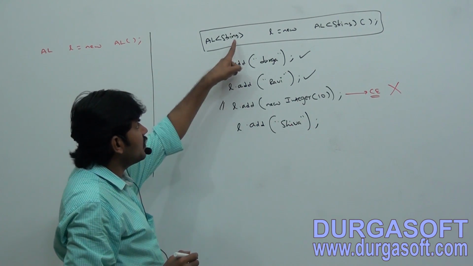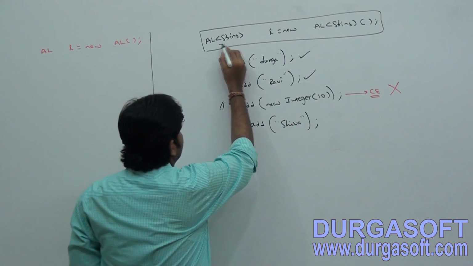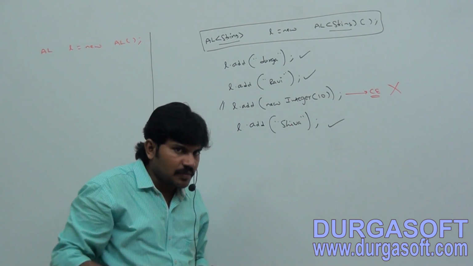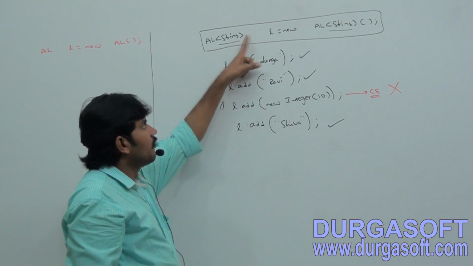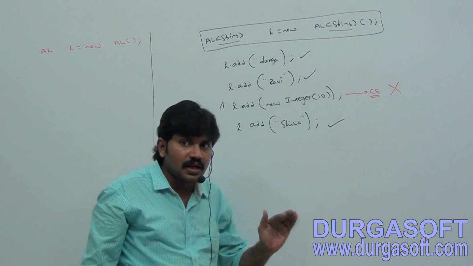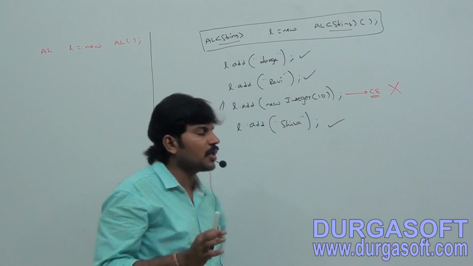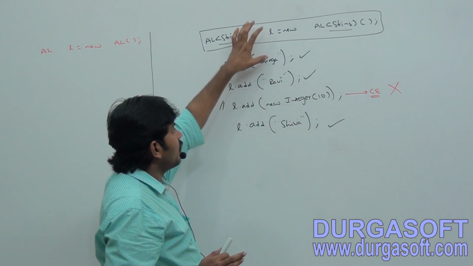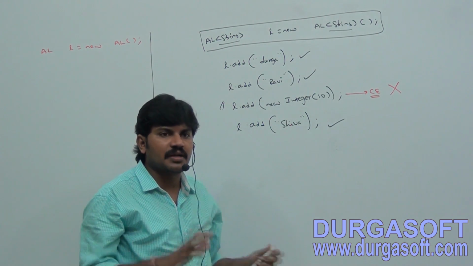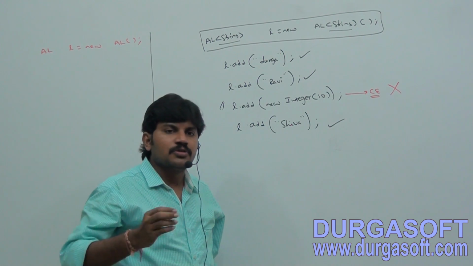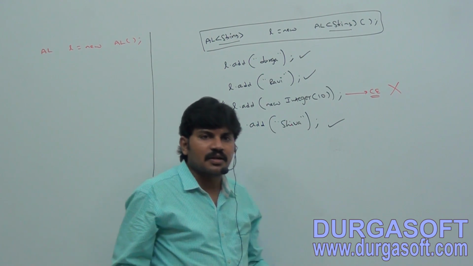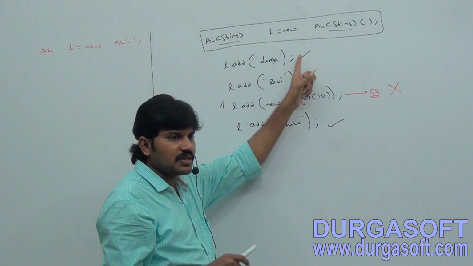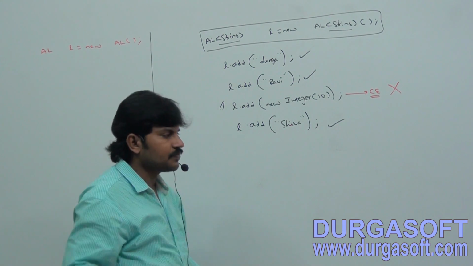By using this new syntax, ArrayList of String, can we get type safety or not? Yes, because for this ArrayList of String we can add only string type of objects. If by mistake you add any other type, we get a compile time error. By using this new syntax we are getting type safety. Are you able to understand? So how can you explain how we get type safety with an example? Normal ArrayList versus the generic version of ArrayList.